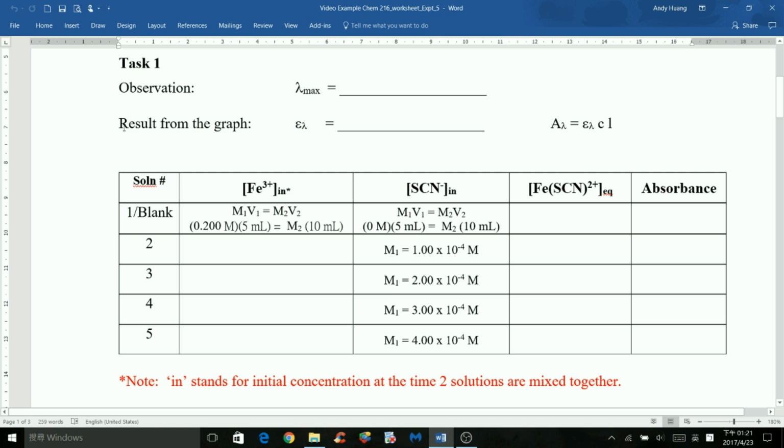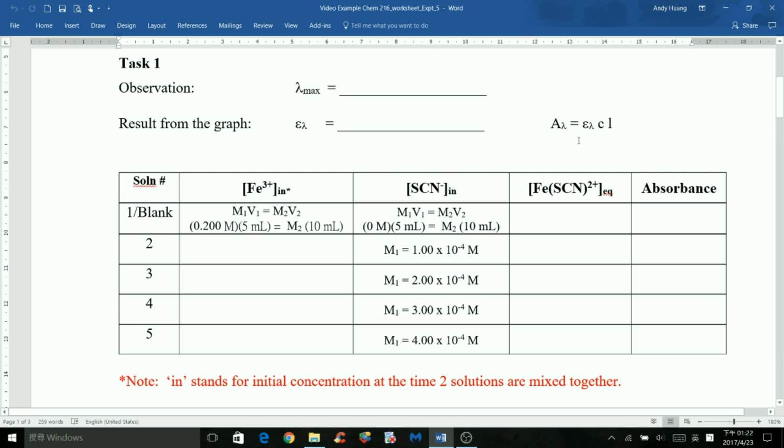Next, result from the graph: epsilon with a subscript lambda. So this is the molar absorptivity coefficient at a specific wavelength. If you recall the Beer-Lambert law, the absorbance at a specific wavelength equals epsilon at a specific wavelength times concentration times the path length of cuvette, which is always 1 centimeter.